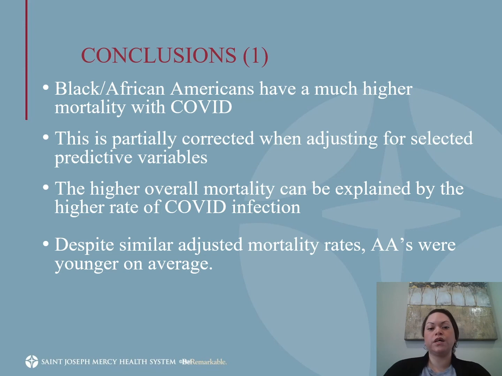To conclude, African Americans were infected much more often and had a greater mortality than white patients prior to adjusting for predictive variables, which partially corrected this. This is a striking and importantly key finding of our study. The higher mortality is likely due to a higher rate of overall COVID infection. Although there are many factors to consider, this could be explained by more African Americans working in essential jobs that result in greater exposure to the virus.